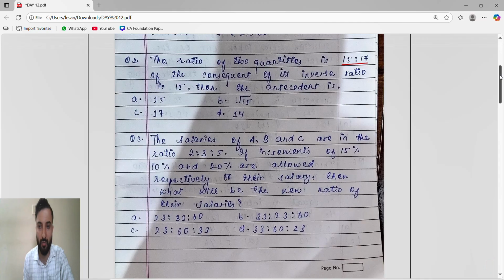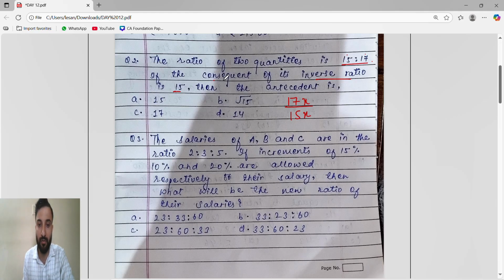They have given the ratio of two quantities is 15:17. If the consequent of its inverse ratio is 15, then find the antecedent. The inverse of 15:17 is 17:15, so 17x by 15x.